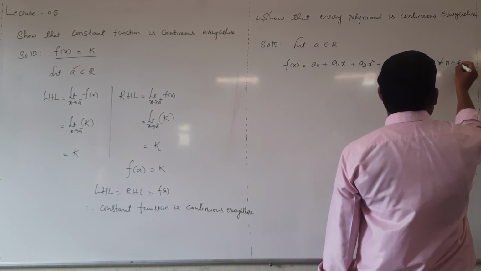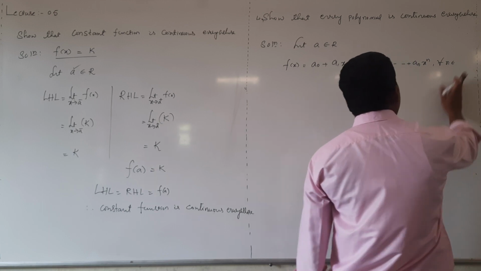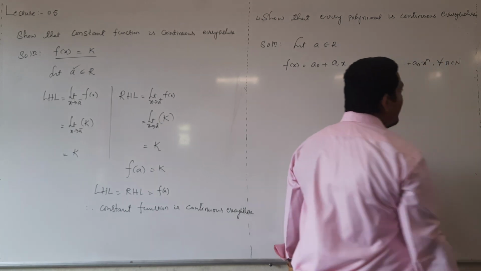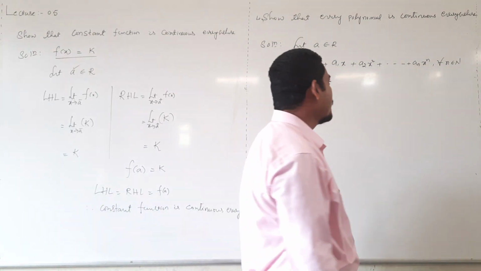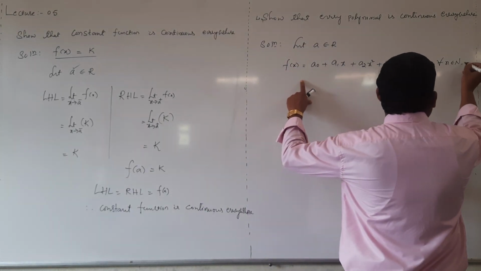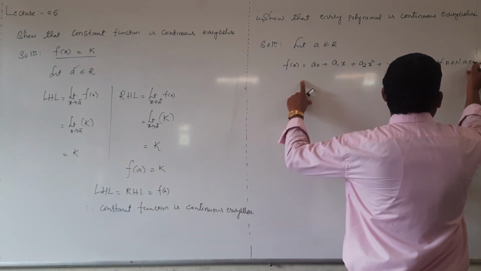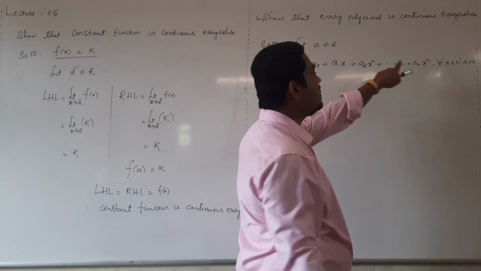Non-negative means all the positive integers including 0, or all the natural numbers including 0, and any ai belongs to real numbers, means these coefficients are real numbers.